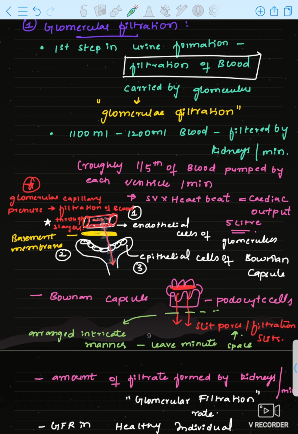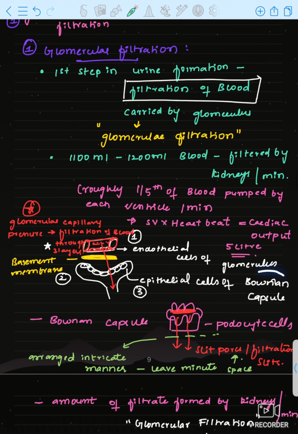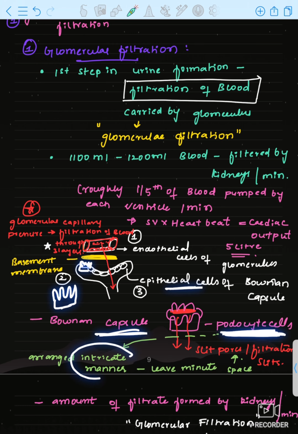the Bowman's capsule. And one more important feature which we have to remember in Bowman's capsule is that the epithelial cells are modified as podocytes. See, podocytes, modified podocytes. These epithelial cells will have podocytes. They are arranged in an intricate manner. This is a podocyte.